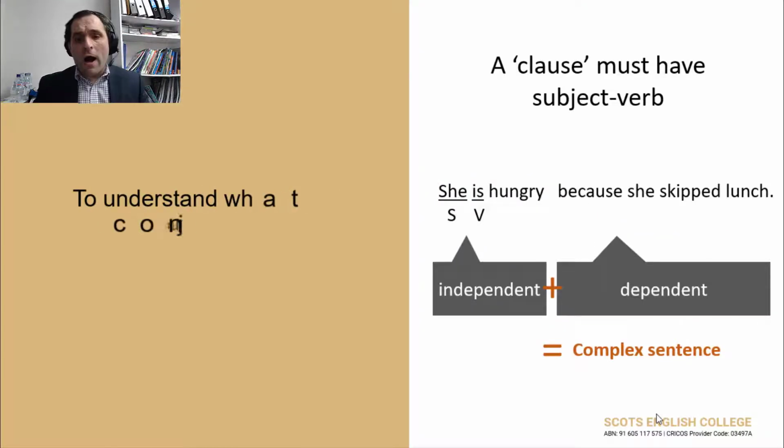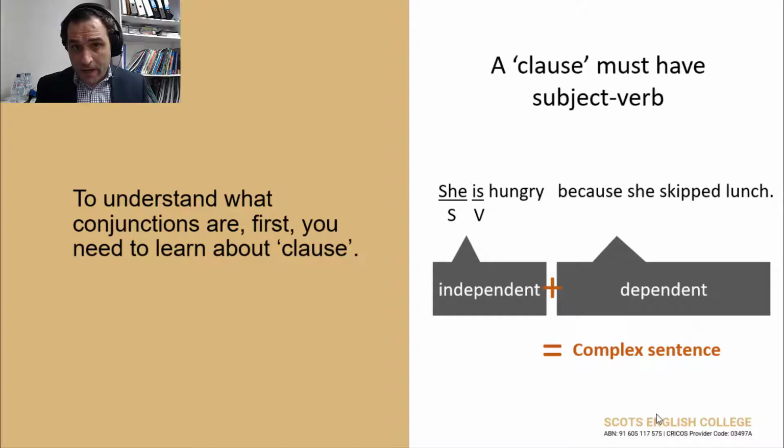Okay. So now I've got the independent part, she's hungry. That's the independent clause. So if I choose to stop here, she's hungry, I can stop. People understand what I'm trying to say. But then if I say, because she skipped lunch, that means she didn't have lunch. Because she skipped lunch, that part is dependent on the first part, she's hungry. If I say because she skipped lunch by itself, people won't understand. So, she's hungry because she skipped lunch.